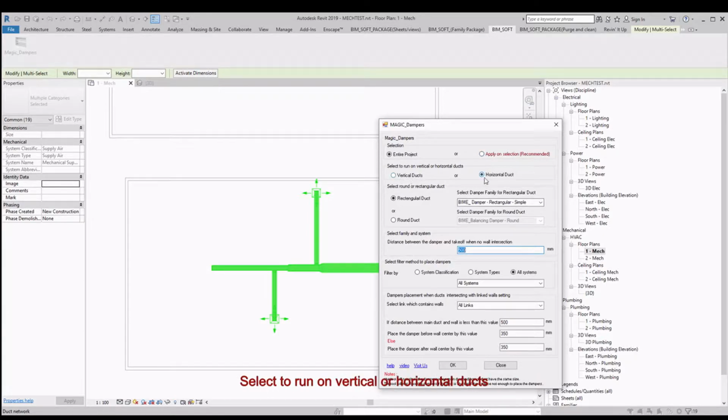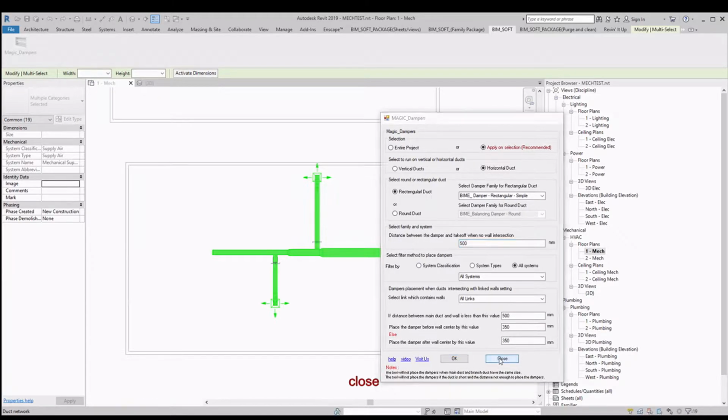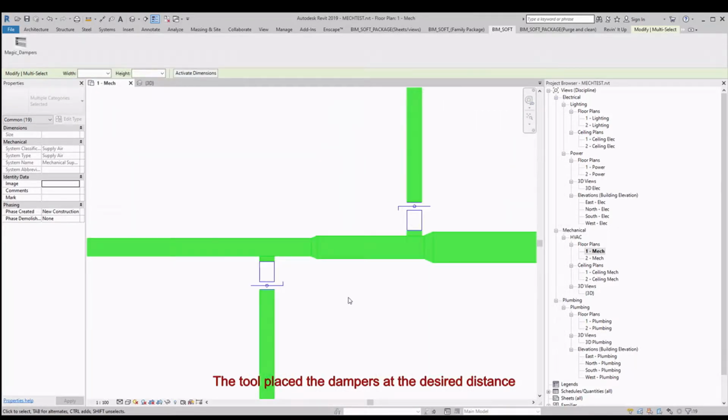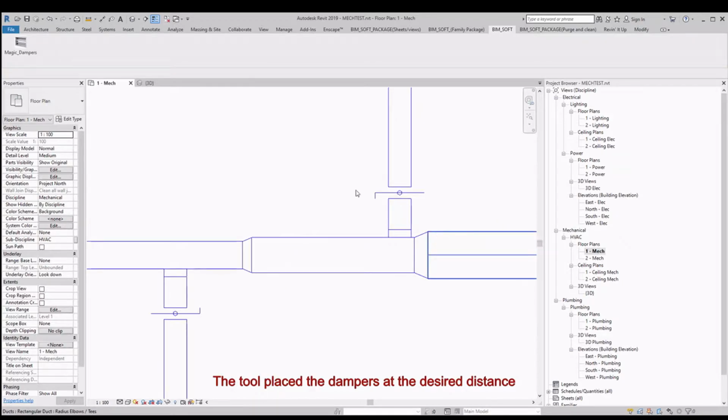Select to run on vertical or horizontal ducts. Select round or rectangular duct and select damper type. Select the distance between damper and takeoff when there is no wall intersection. Then OK. Then close it. The tool placed the dampers at the desired distance.